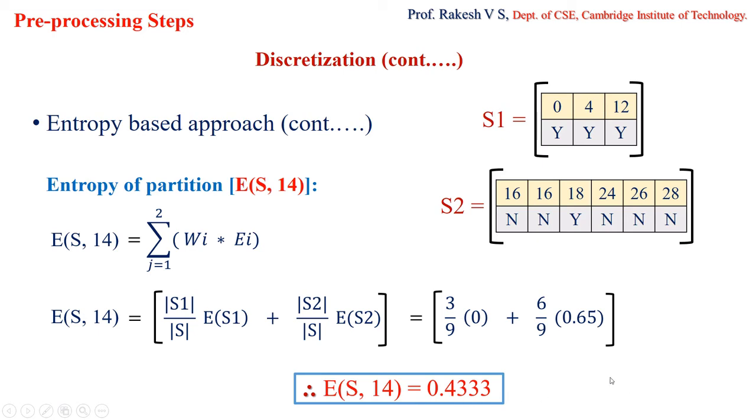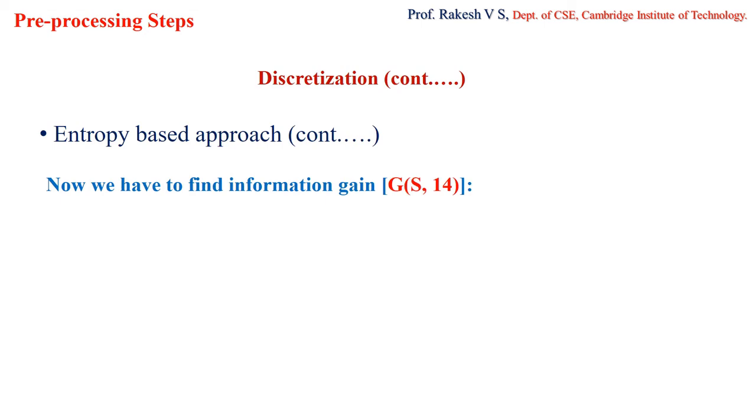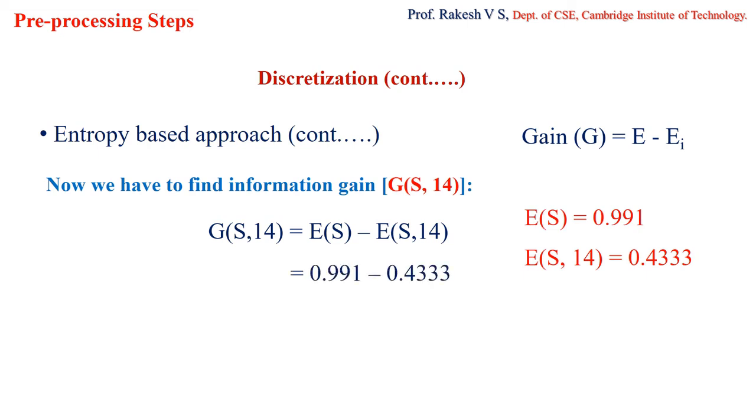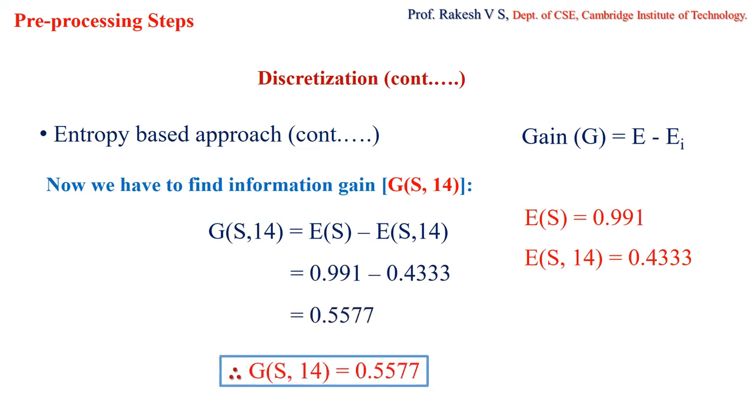So now I'll calculate information gain. What is the information gain for the split at 14? It is nothing but overall entropy minus entropy for split at 14. So overall entropy is 0.991 and entropy for split at 14 is 0.433. So when you subtract, you are going to get 0.577. So this is the information gain for the split at 14.